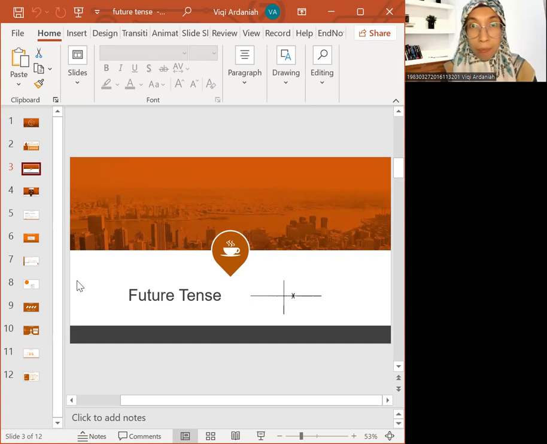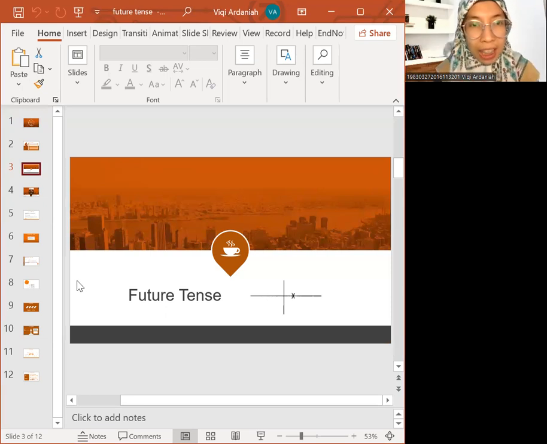If I have an assignment and the due date will be on Wednesday, it means that on Thursday, it must be completed, right? So we can say Vicky will have completed the assignment by Thursday. It means that something is completely done, but we are talking about in the future tense.